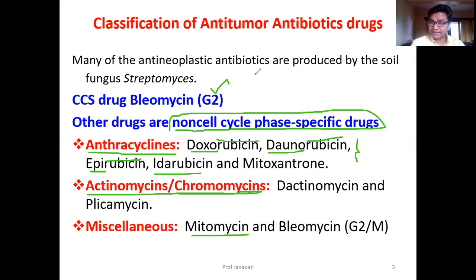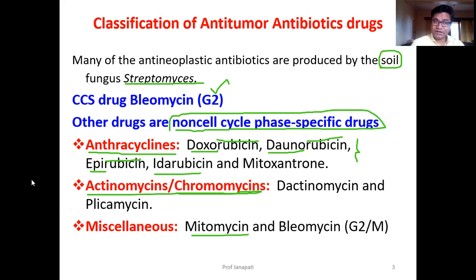And all these drugs are obtained from nature, from the soil, from a fungus-like organism of the soil called Streptomyces species. So these are natural ones, obtained from the soil. That's why we call them natural. These are the anti-tumor antibiotics, and based on chemical structure, we classify them.